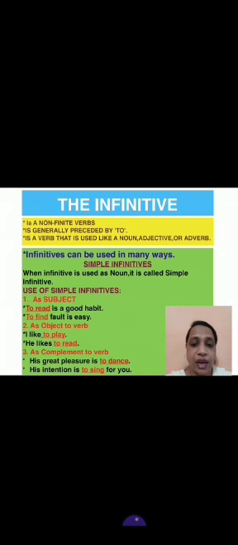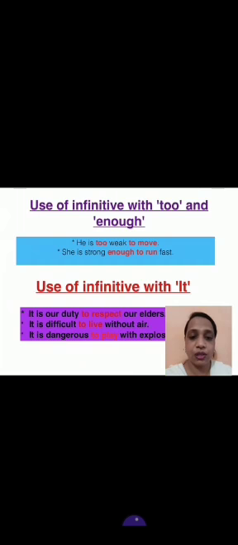Okay. Now as complement to the verb, his great pleasure is to dance. It is a complement given to the pleasure. To dance. His intention is to sing for you. To sing is here giving complement to is. Okay. So the three functions of simple infinitive working like a noun: number 1, subject; number 2, when it becomes object; number 3, it gives the complement to the verb.